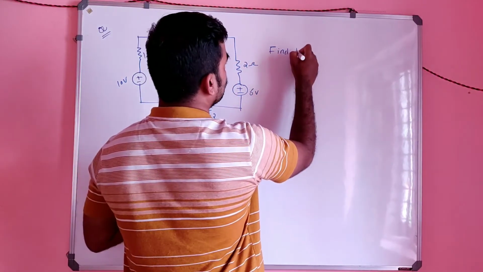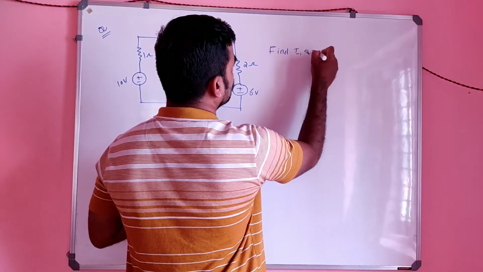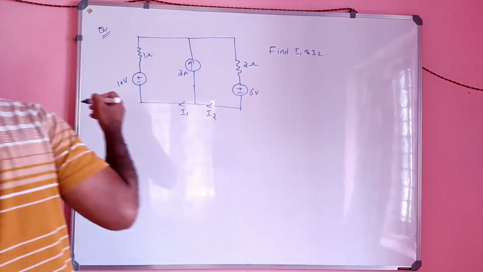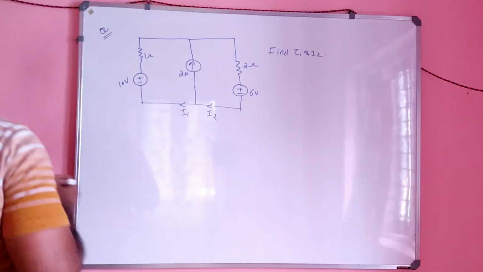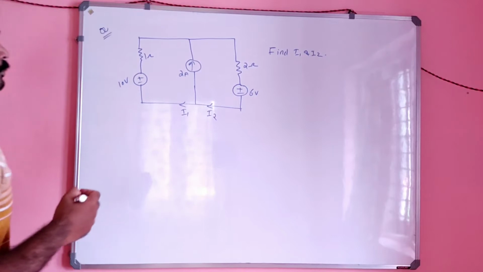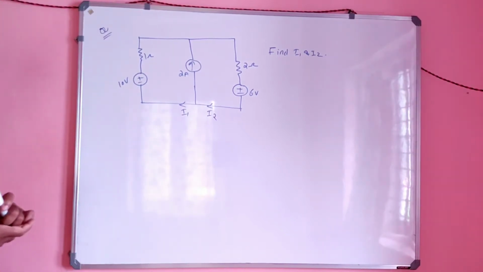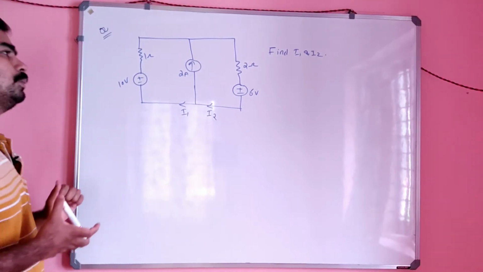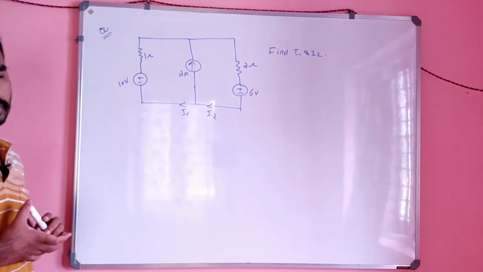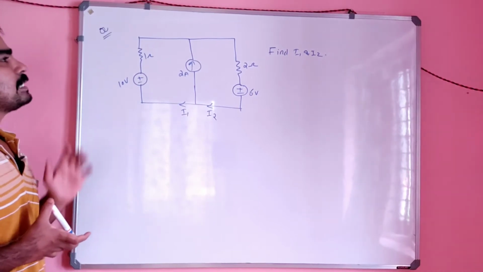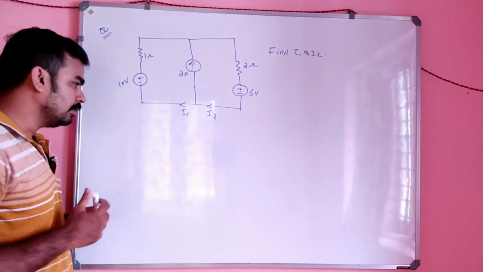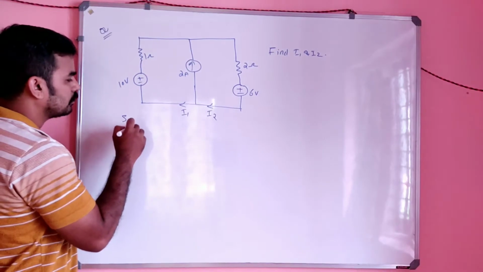Our question is to find I1 and I2. Okay, how can it be solved? Find I1 and I2. This can be solved by the concept called super mesh.